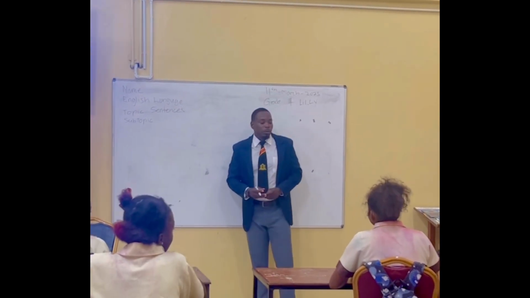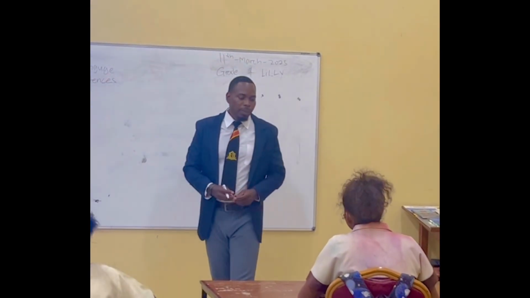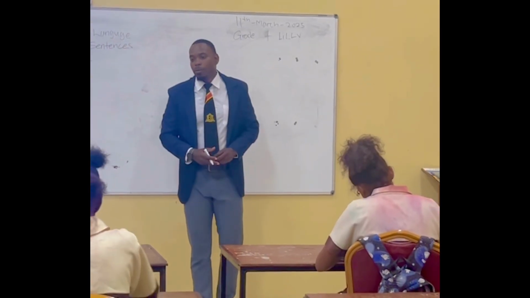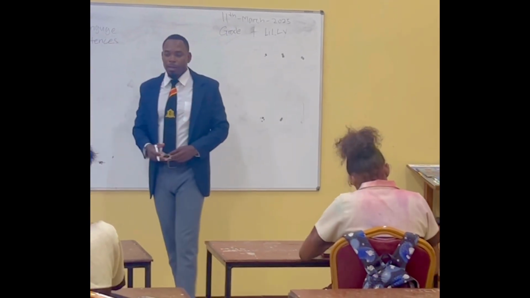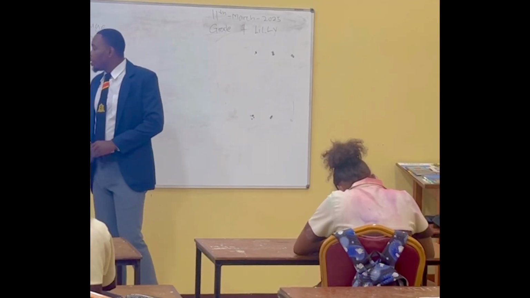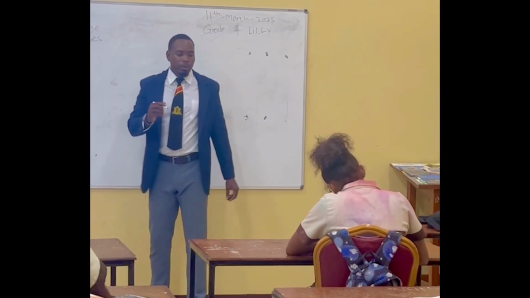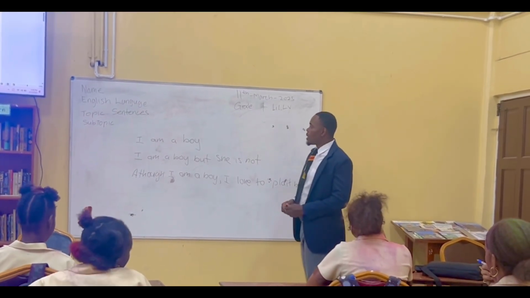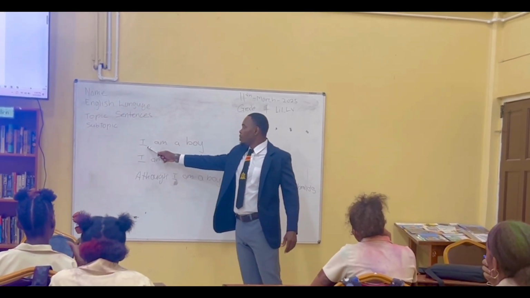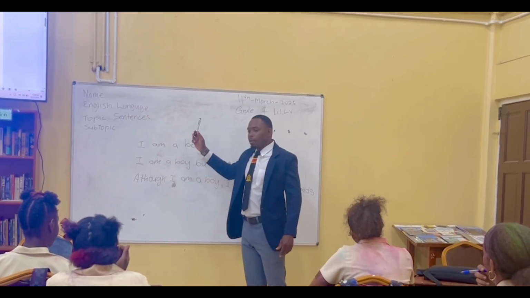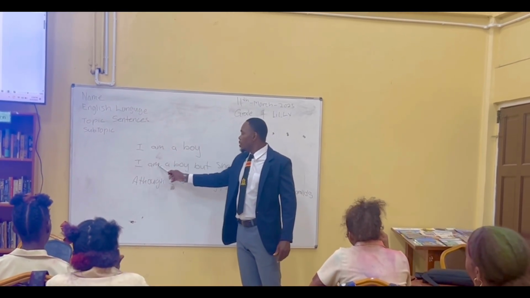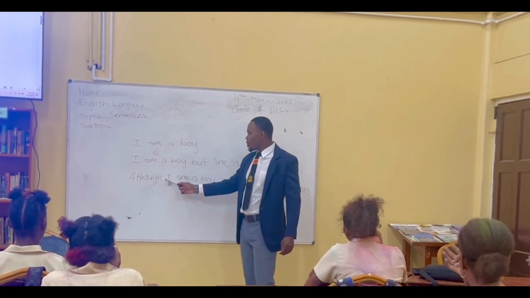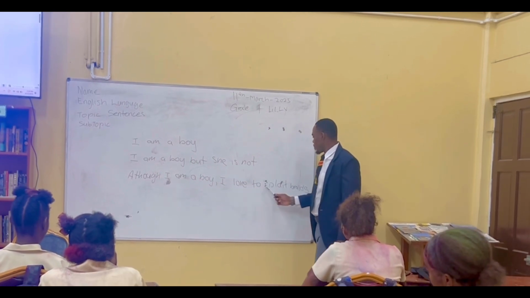Okay, class. So the last time we were here, we went into sentences. So everyone might now know what is a complete sentence. Yes, sir. Okay. So just copy this. Okay, let's read these 3 sentences. First, I am a boy. Next sentence, I am a boy, but she is not. And the third sentence, although I am a boy, I love to plant trees.